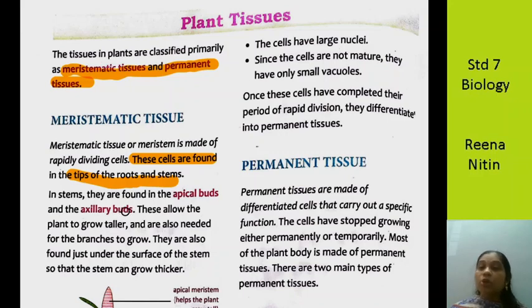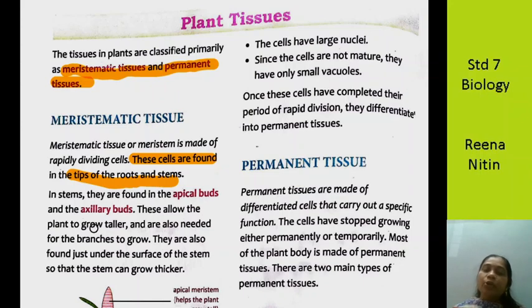Now last year I remember teaching you all where is the apical bud and where is the axillary bud. Any plant, they got buds, you know. There are buds at the axis of the plant. What is the axis of the plant? The place where the stem and the branch meet is known as the axis of the plant. So they can be found there or they can be found at the apex. Apex is at the tip. So at the apex or at the place where the stem and the branch meet, the axis. They are found in the apical buds as well as the axillary buds.